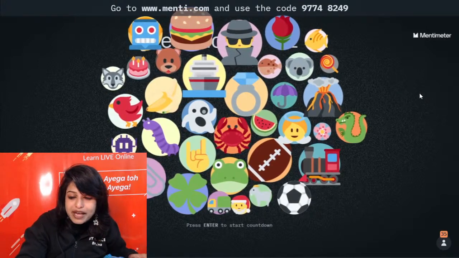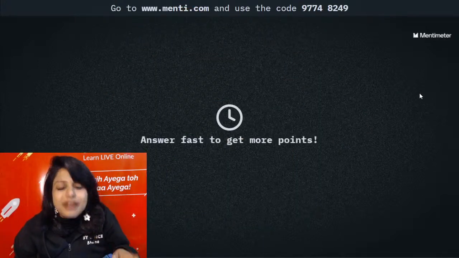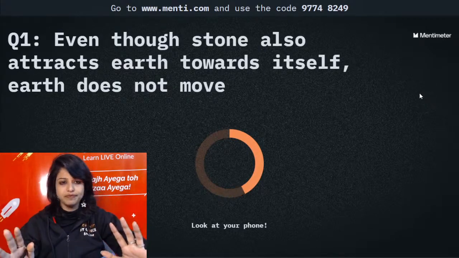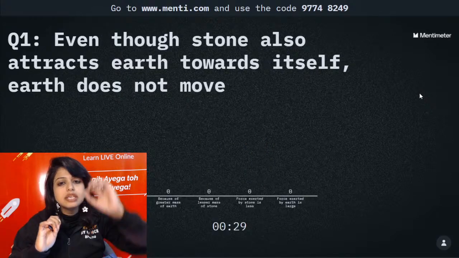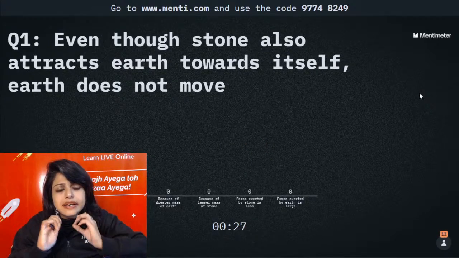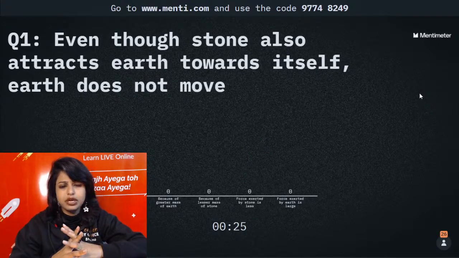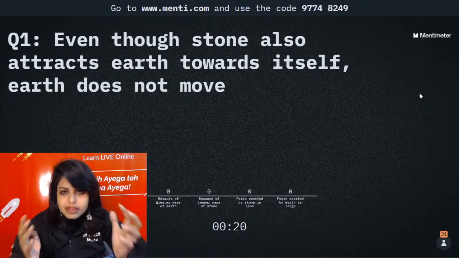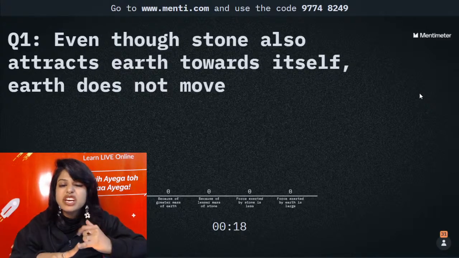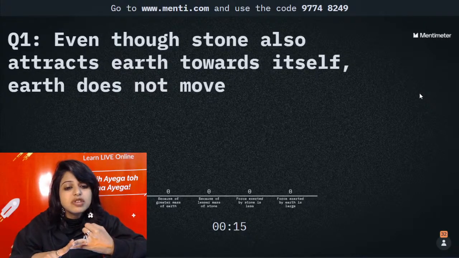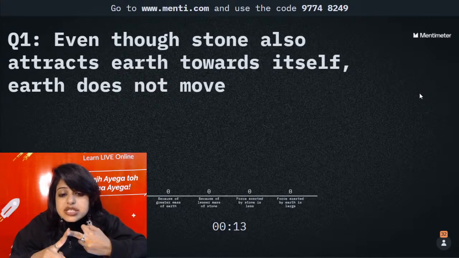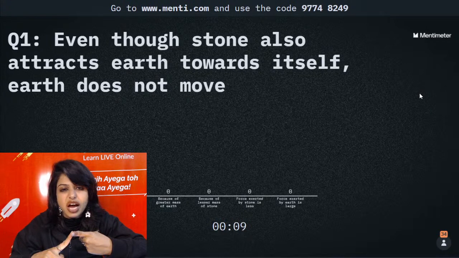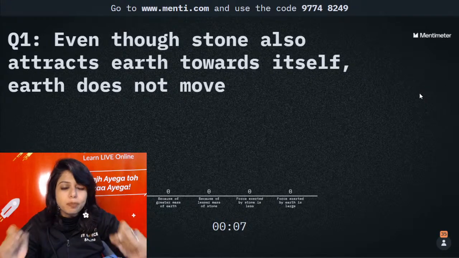All the beautiful people are in it. Let's check who is in how much water. Not difficult, not easy, just a conceptual question. Even though a stone also attracts the earth towards itself, earth does not move. The answer is true. Why? That is what you have to tell. Because of the greater mass of the earth, because of the lesser mass of the stone, force exerted by the stone is less or force exerted by the earth is large. Which is the most appropriate option here?